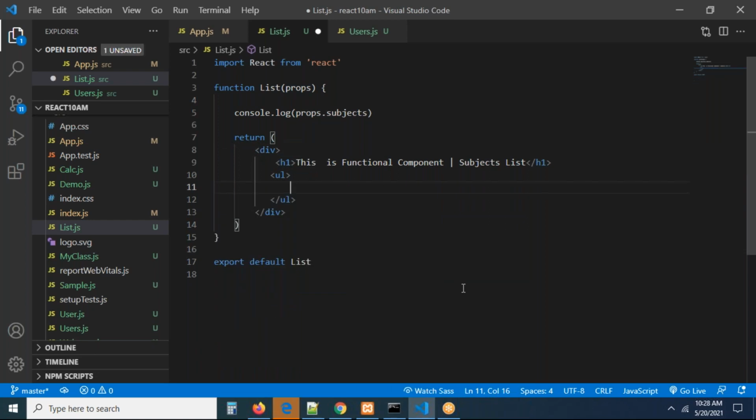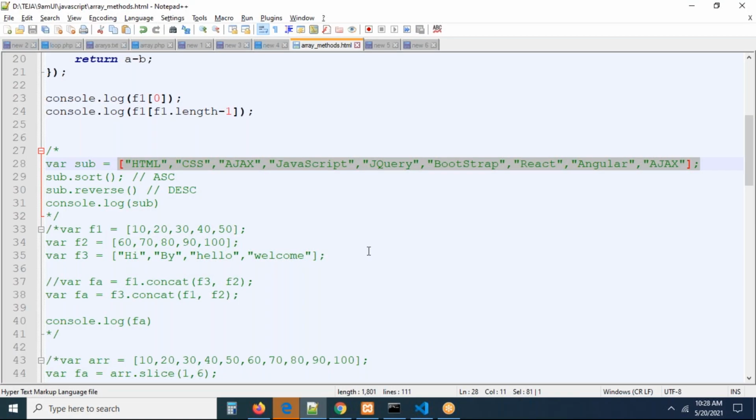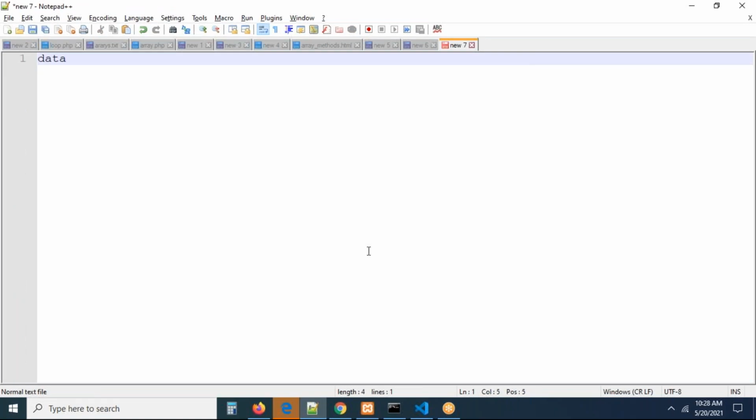Now anybody please tell me how we are going to write the map. So where is the data? We know that the map method is going to become like this: data.map. This is the map function. In this we have to pass another one. Here we can take some item comma index. This is going to be index exactly. After that we can take like this also. Now this is going to be exactly something like this, guys. Correct? Or am I doing anything wrong here? Map function.